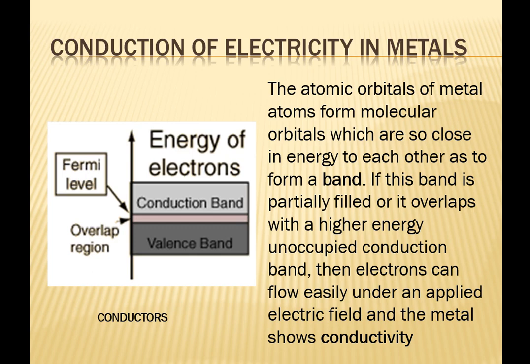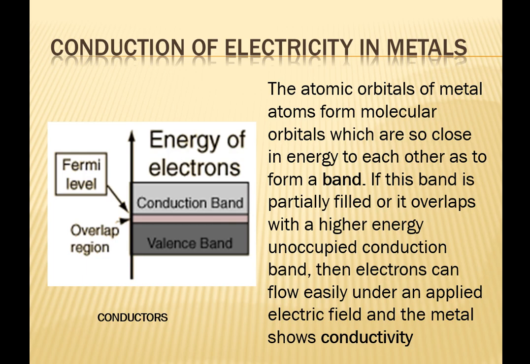In class 11th, you have studied the molecular orbital theory of two atoms. If you take a small piece of any solid, it contains lakhs and lakhs of atoms. Just imagine, in class 11th, you studied the combination of only two atoms which form molecular orbitals. If lakhs of atoms combine their atomic orbitals to form molecular orbitals, you can very well imagine that they will be so close in energy that they will form a band.